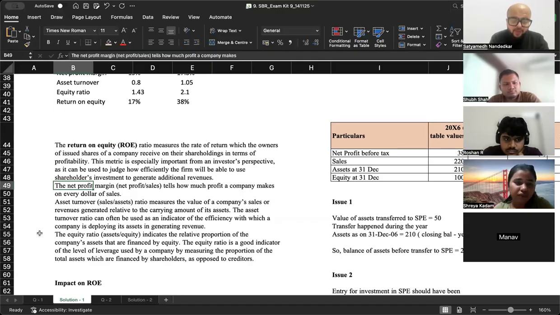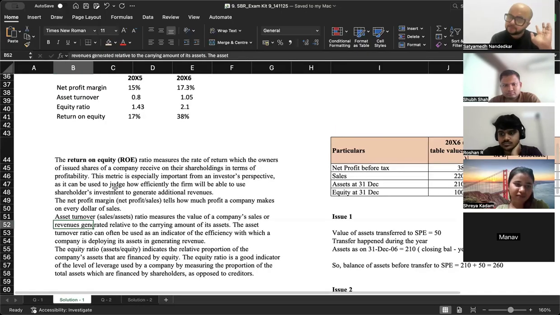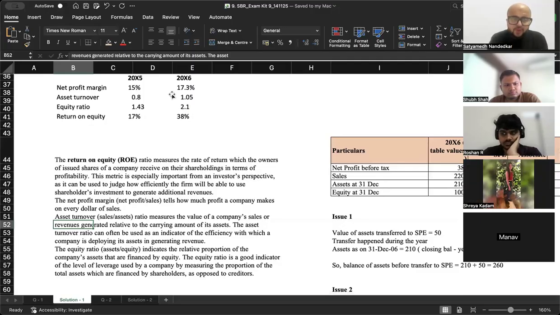Then the net profit margin tells how much profit a company makes on every dollar worth of sales। If you want, you can add to this key a higher net profit margin means the company is doing better, for example। ठीक है? If you feel the need to, you can compare the ratios here that in the current year it has declined as compared to the preceding year। Asset turnover क्या बताता है?